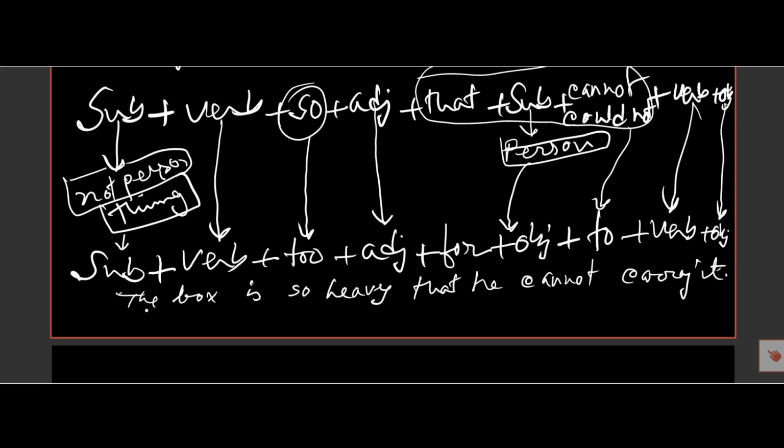Here the box is a thing, and after that the subject is a person. So in that case we must use this structure.